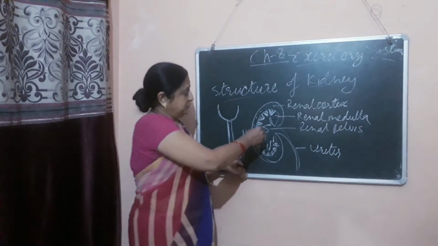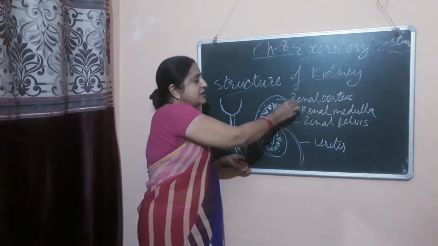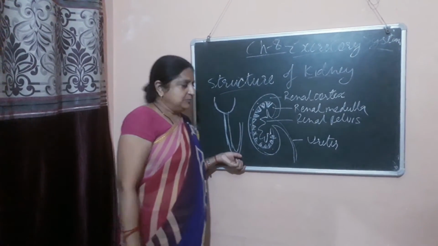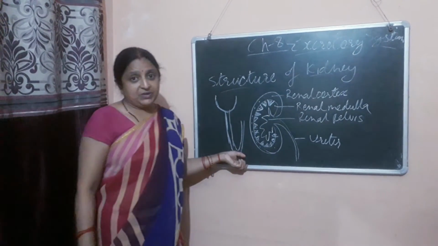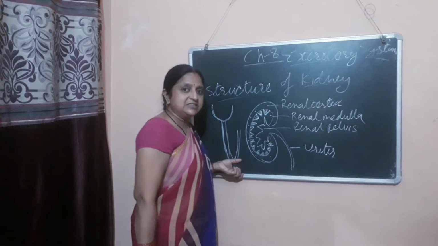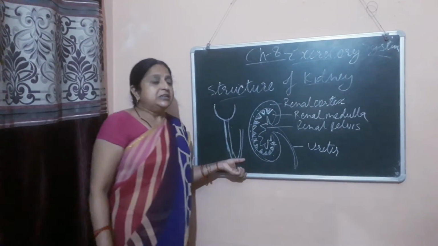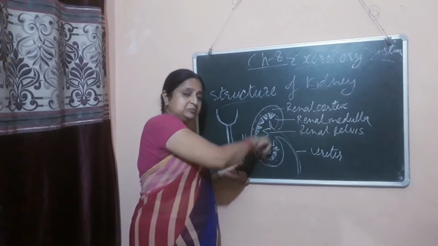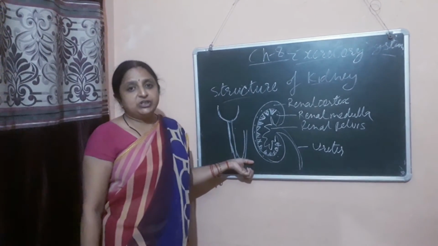So because of the presence of this structure, the renal cortex is dotted in appearance and the renal medulla is striped in appearance. And after the renal medulla, the third layer is the renal pelvis. In this renal pelvis, the third part of the nephron is present, and it is the distal convoluted tubule.